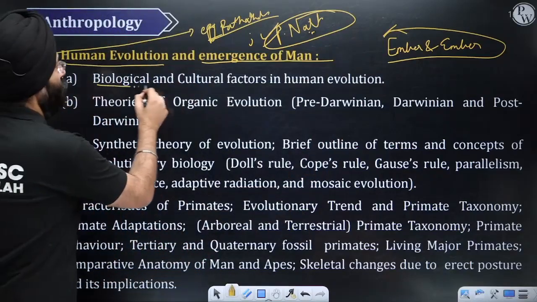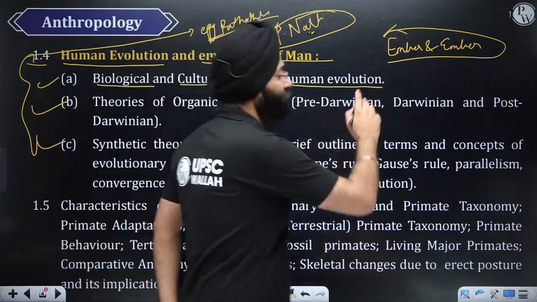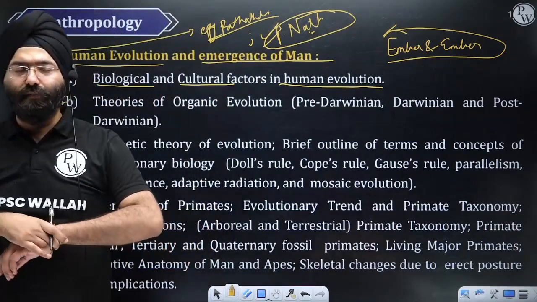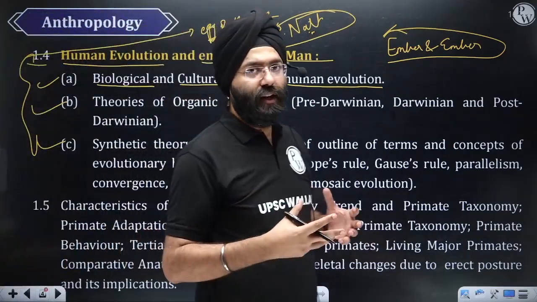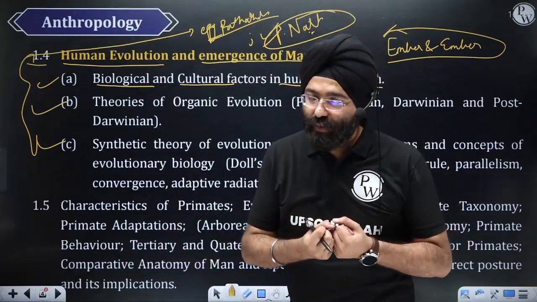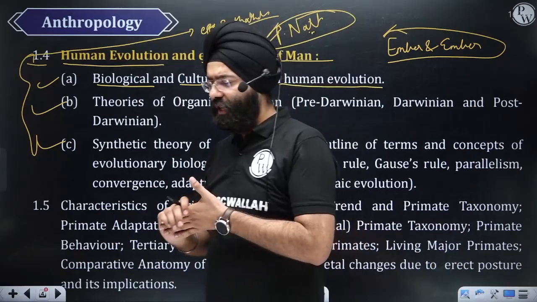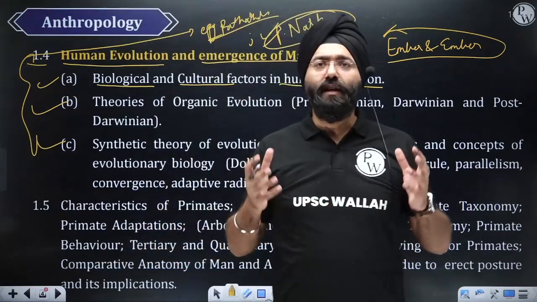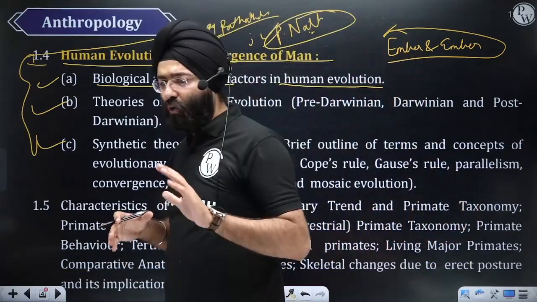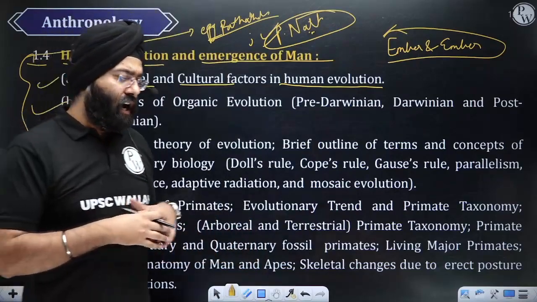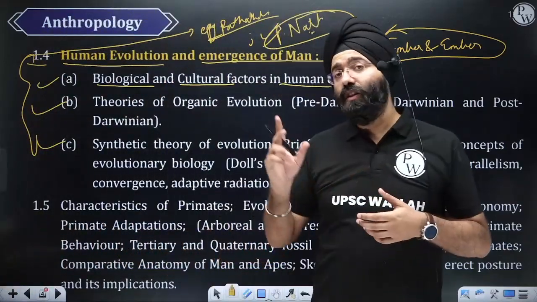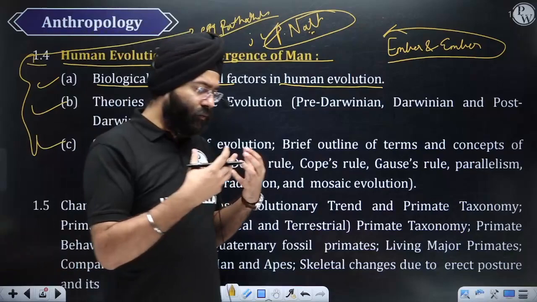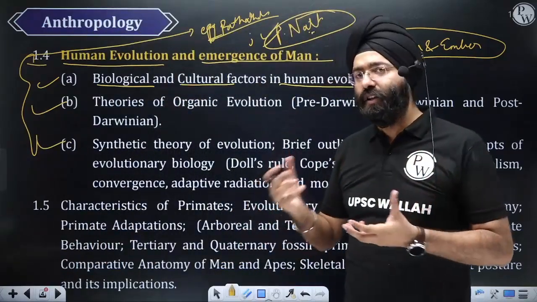When we are doing biological and cultural factors in human evolution, see again, for any topic you need to study in anthropology or any question that comes in paper 1, make a point. You need to add the biological aspect and the cultural aspect. For example, if a human being is evolving, you need to mention the biological dimension: how the cranial capacity increased, how the toe and feet development took place, what the various changes in the body were. But along with this, you need to mention the cultural dimension. For example, what type of tools were being used, what type of food was being eaten, what type of shelters the human being was living in.